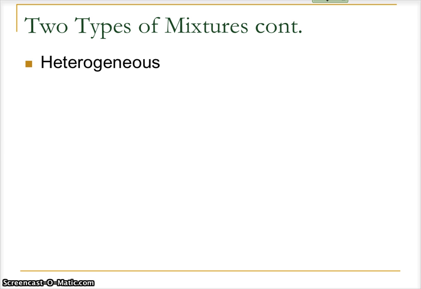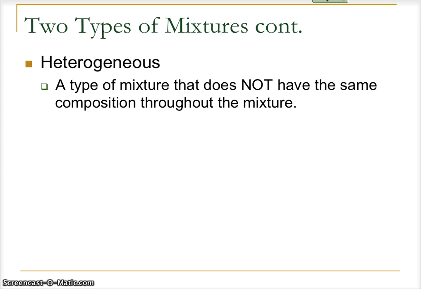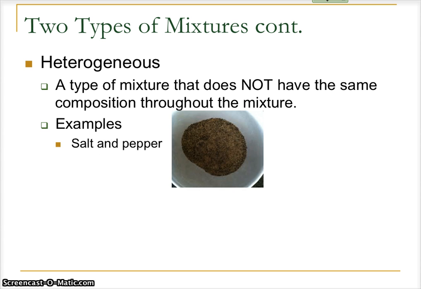In a heterogeneous mixture, however, this mixture is not the same composition throughout. Some examples of heterogeneous mixtures might be salt and pepper. We might have a little chunk of salt there, or sorry, a higher concentration of pepper. Looks like there might be more pepper in this part. It's a little darker here. It's a little lighter over here. It's not all evenly mixed.